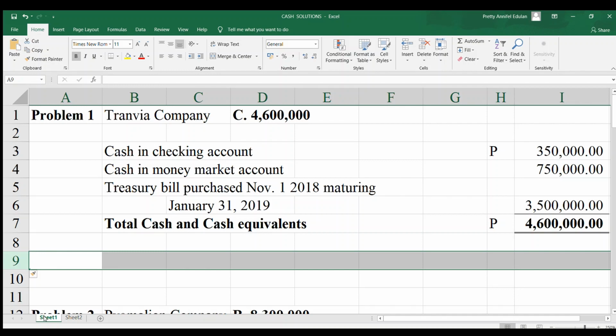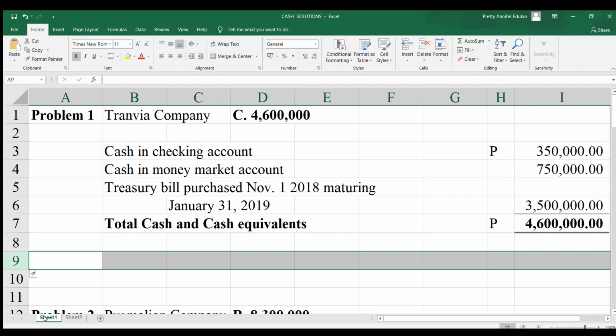So cash in checking account. So yes, that is cash. Cash in money market account. Is it included? Yes. Treasury bill purchased November 1, 2018, maturing January 31, 2019. Is it included? Yes, kaya within 3 months man na siya.